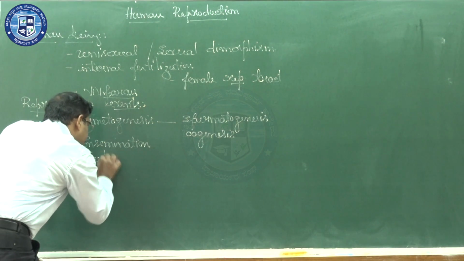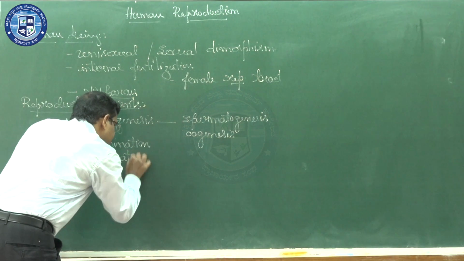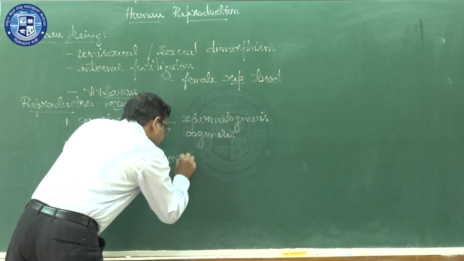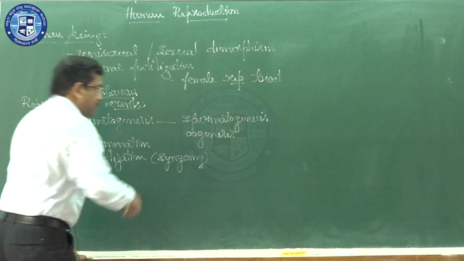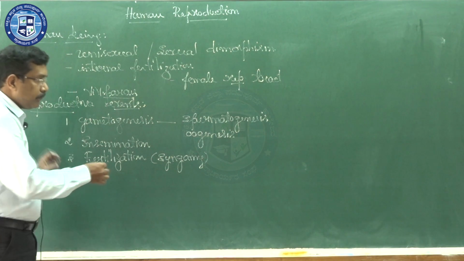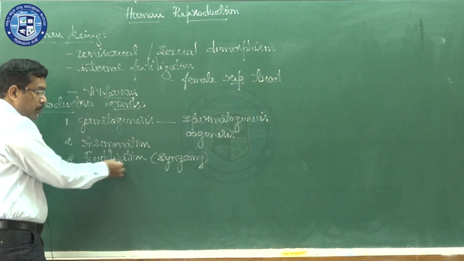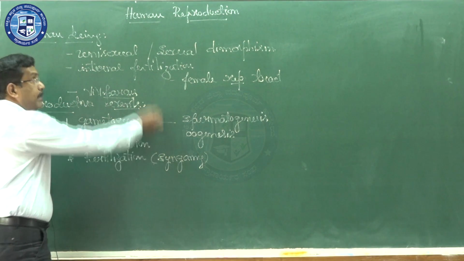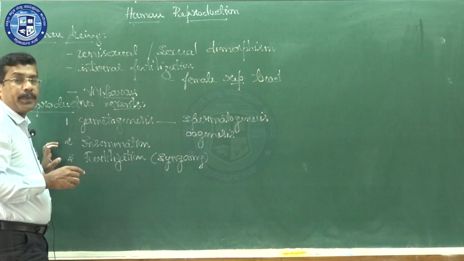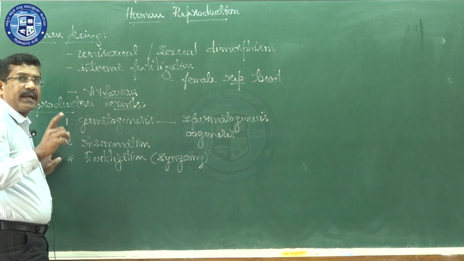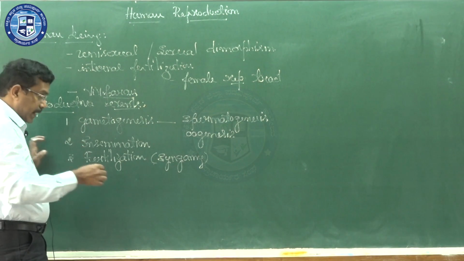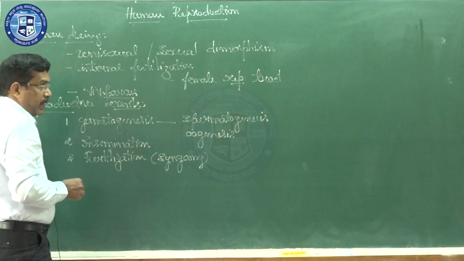Insemination is followed by the next event, fertilization, which can also be known as syngamy. Fertilization or syngamy is nothing but the fusion of male and female gametes. In the coming classroom discussions, we are going to see that in human beings, fertilization takes place in the region called the ampulla of the fallopian tube. In the 10th standard, we studied the human reproductive system, where we came across the fallopian tube or oviduct. There the fertilization takes place.